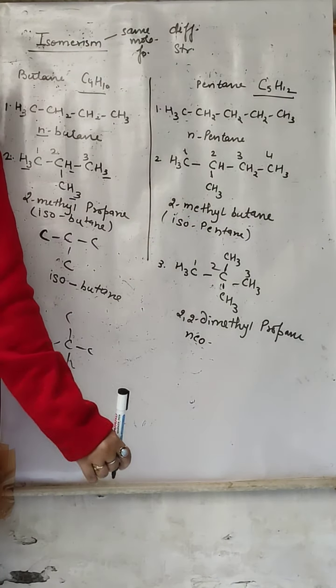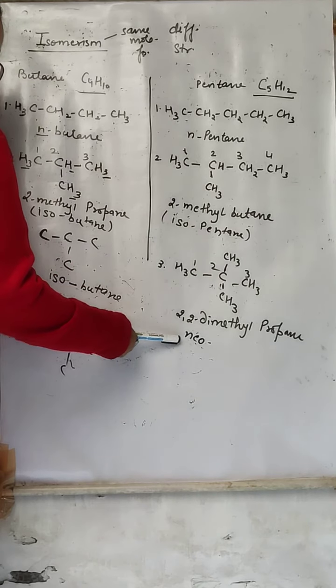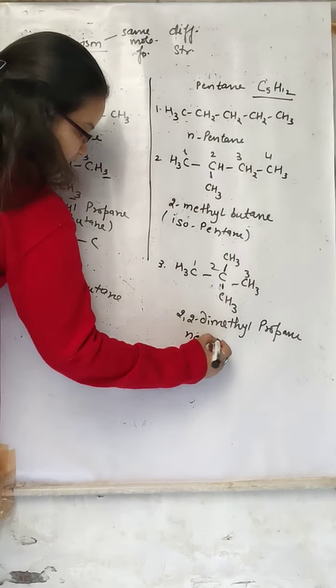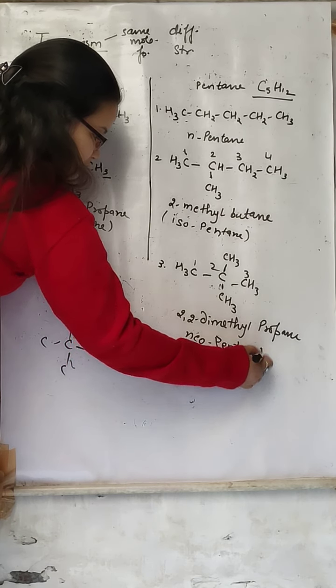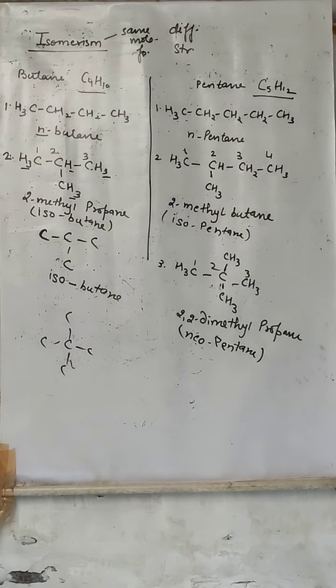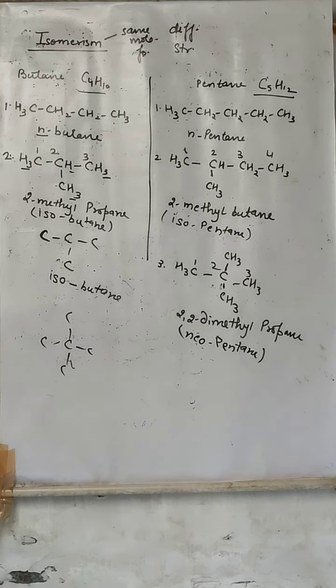One carbon is attached to 4 other carbon atoms, so neo, and the number of carbons is 5, so pentane. Its common name will be neopentane. Iso is when one carbon is attached to 3 other carbon atoms, and neo is when one carbon is attached to 4 other carbon atoms. So it will be neopentane. Is it clear?